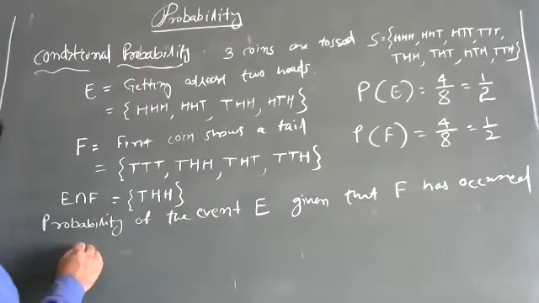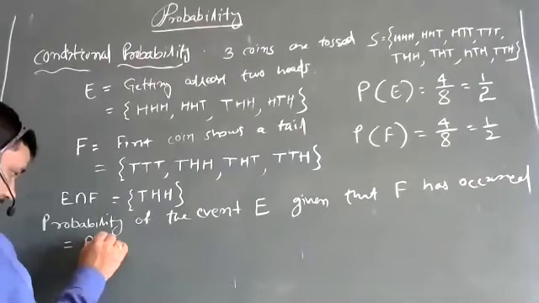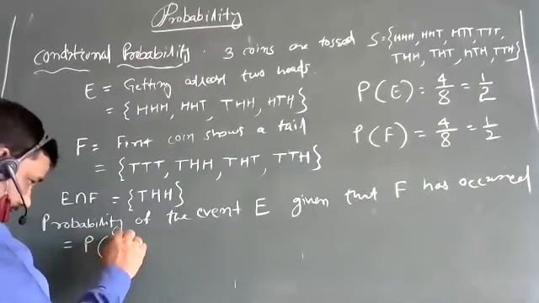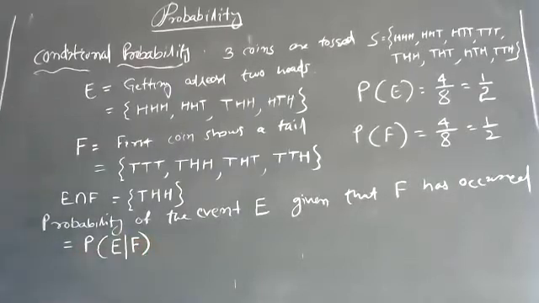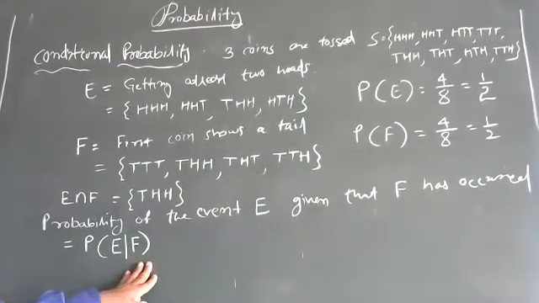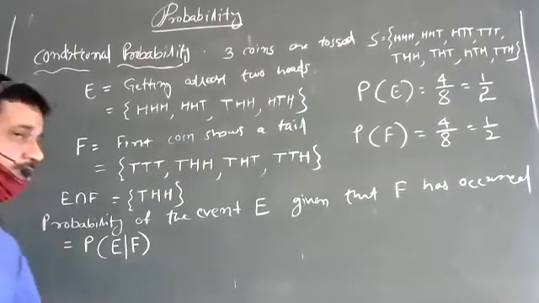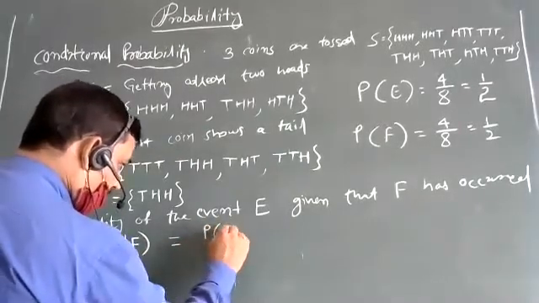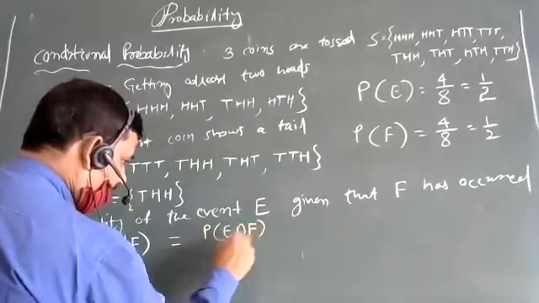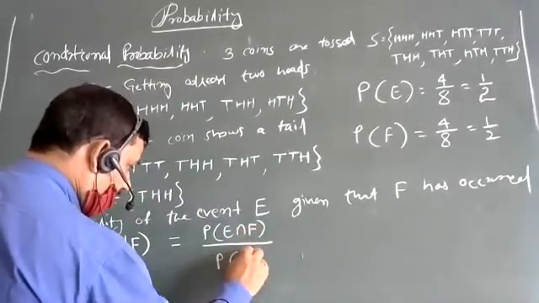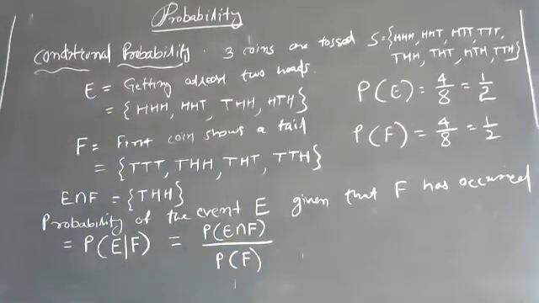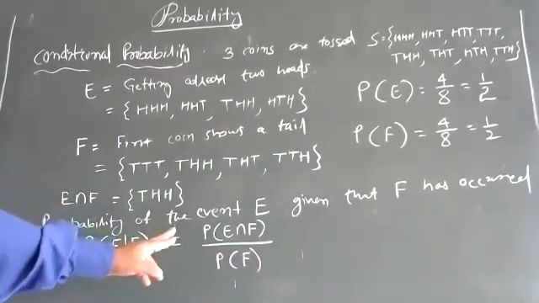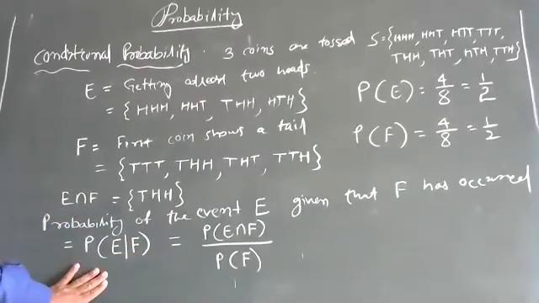This is written as P(E|F), and we read it as probability of E given that F has occurred, or E such that F occurred. So probability of E given F is equal to probability of E intersection F by probability of F. This is the formula for conditional probability.